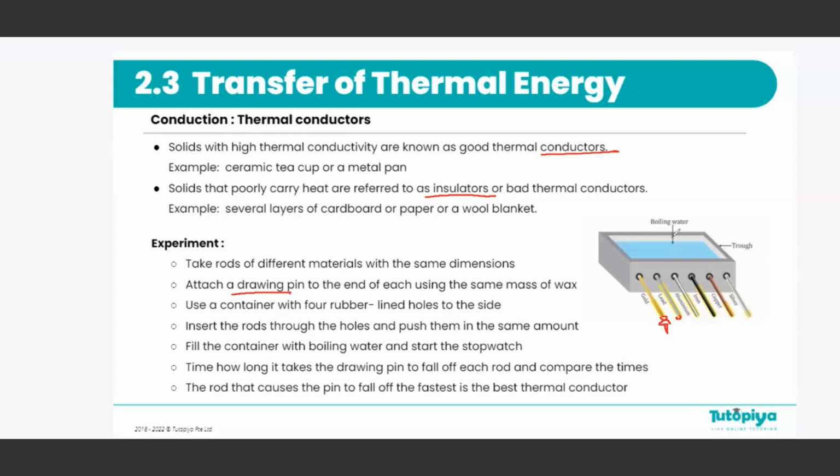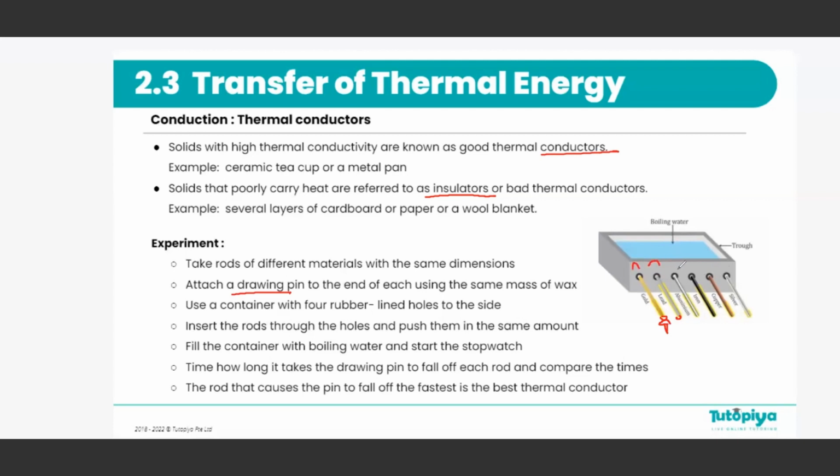Now, we take a container which has some rubber-lined holes on one side. And then we insert these rods, the other side of the rod that we didn't paste the drawing pin, into the container such that the same length is pushed into the container. Okay, so again, another control variable.